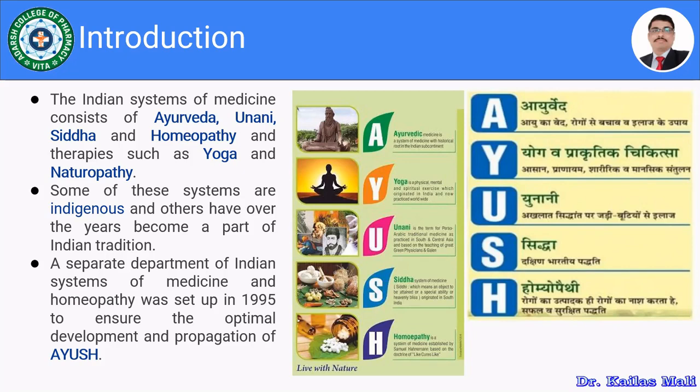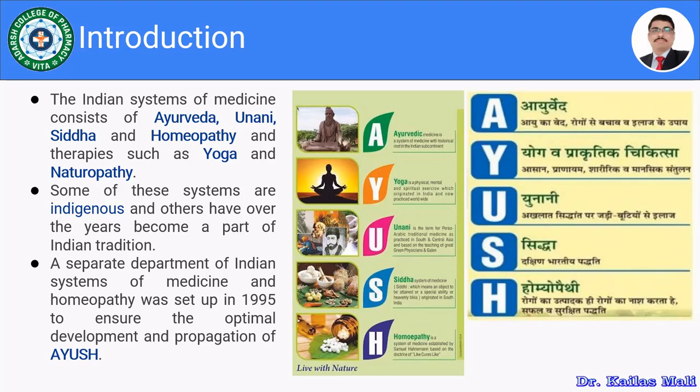A separate department of Indian system of medicine and homeopathy was set up in 1995 to ensure the optimal development and propagation of the Ayush. So the Ayush ministry is there, which is going to control, regulate, and promote the things related with the Ayurveda, Yoga, Unani, Siddha, and homeopathy. Here in Ayush, A stands for Ayurveda, Y stands for Yoga, U stands for Unani, S stands for Siddha, and H stands for homeopathy.